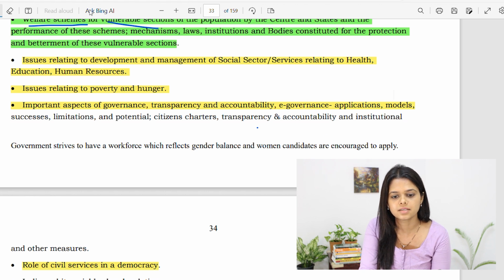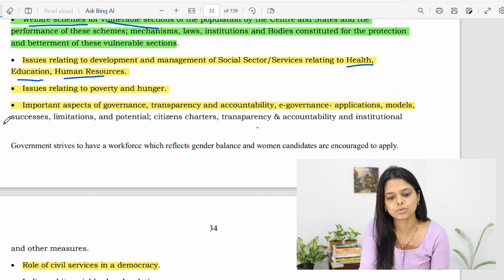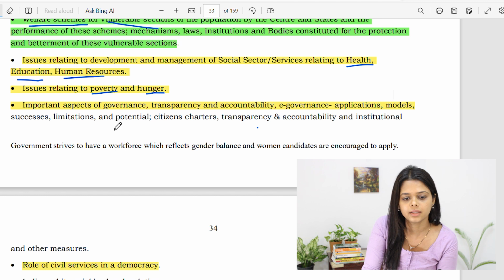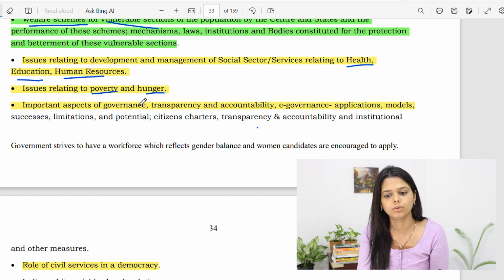The first one is you have to identify all the keywords present in this. For example, here there is health, education, human resources, issues regarding poverty and hunger. So in this one you have to prepare your own notes.